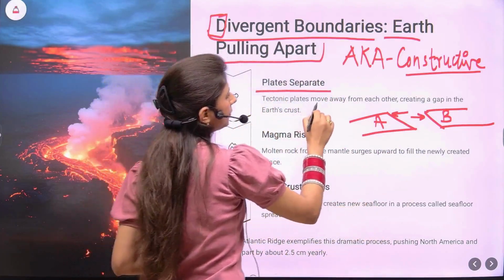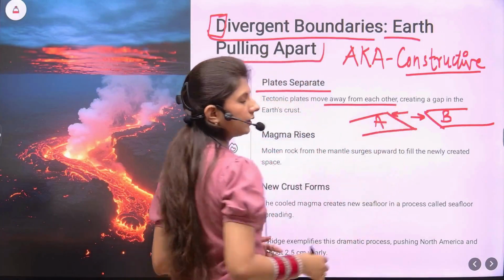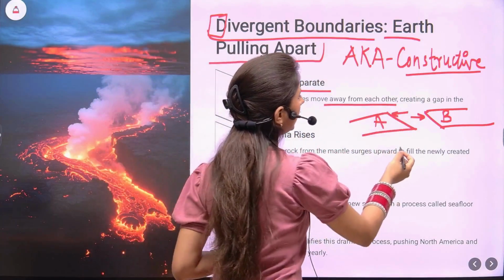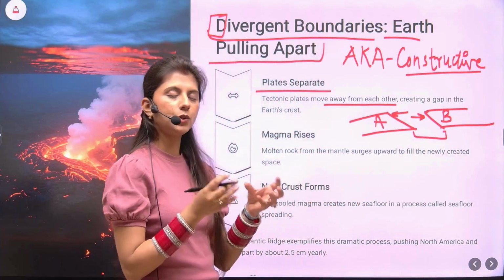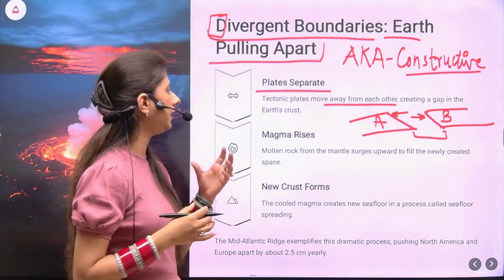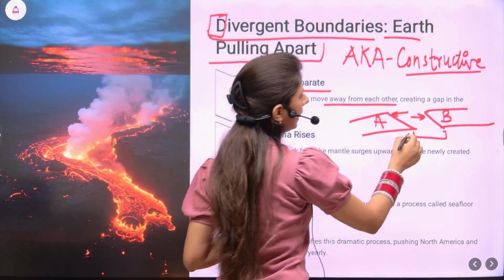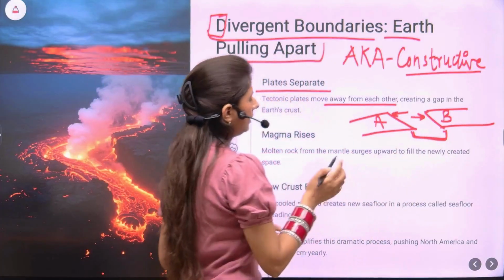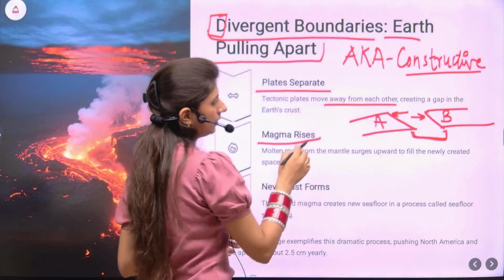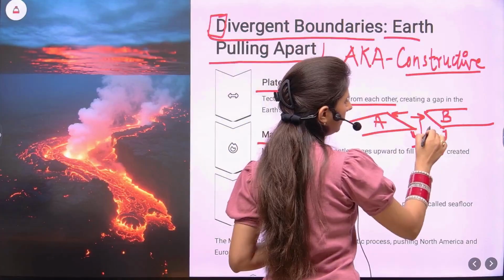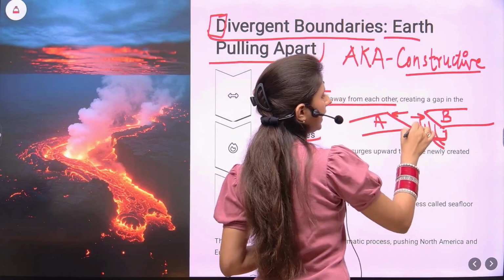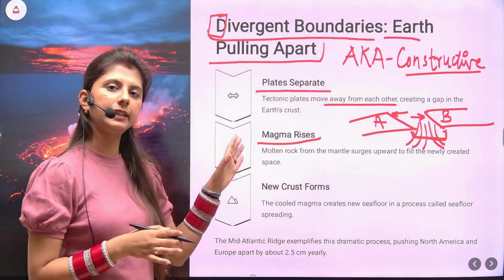So tectonic plates move away from each other. Now what is it doing? This is creating a gap. Whenever two things pull away from each other, they create a gap. So this creates a gap in the Earth's crust. Now magma rises. Below the crust, from the mantle, magma rises and fills in this gap.